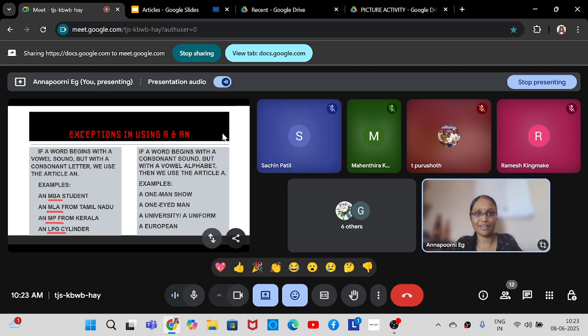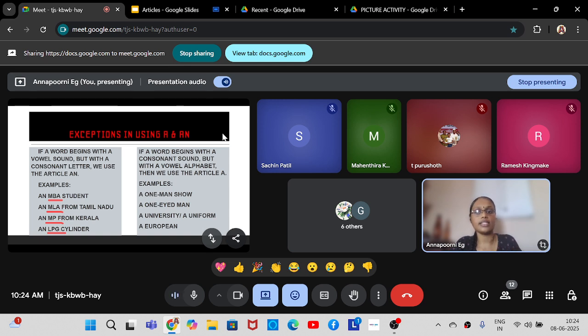The alphabet is a vowel like A, E, I, O, U, but the sound is that of a consonant. So if the sound is consonant, no doubt you have to use the article A. For example, a one-man show, a one-eyed man, a university, a uniform, a European.